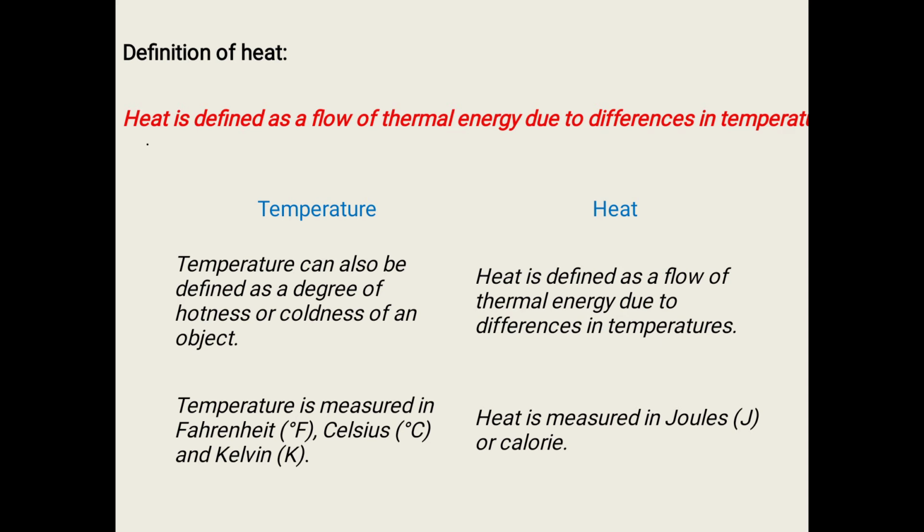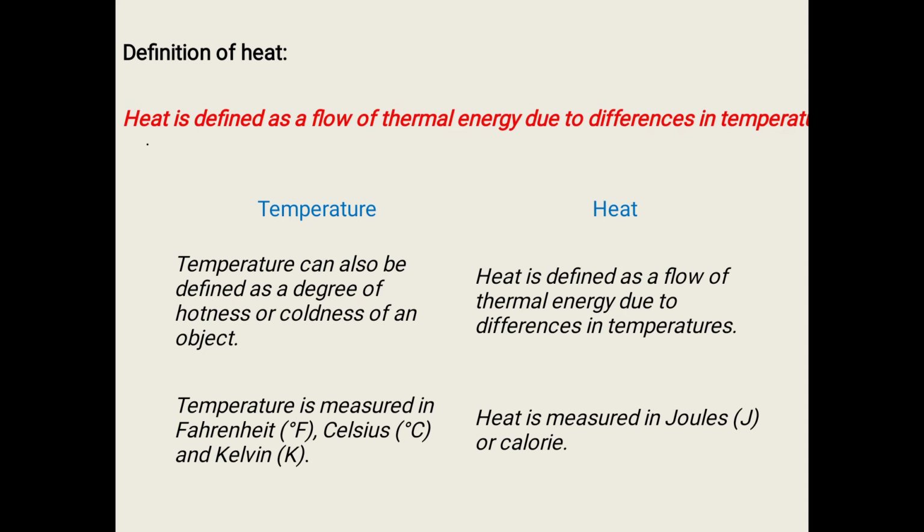Now look at the definition of heat. Heat is defined as a flow of thermal energy due to differences in temperature. Look at the difference between temperature and heat.